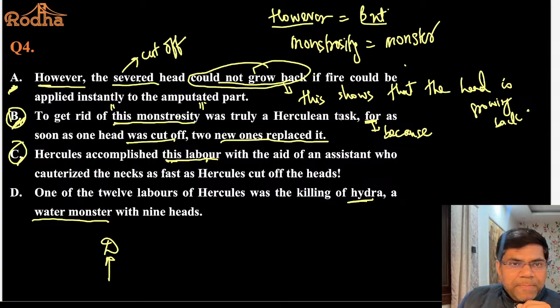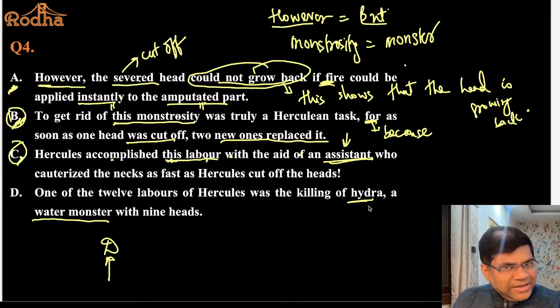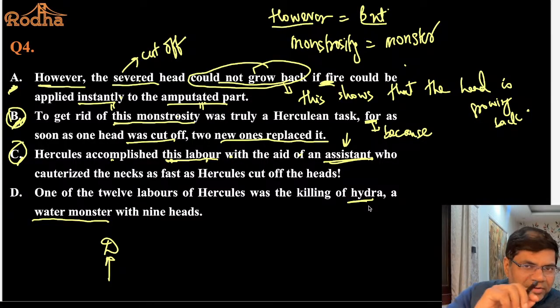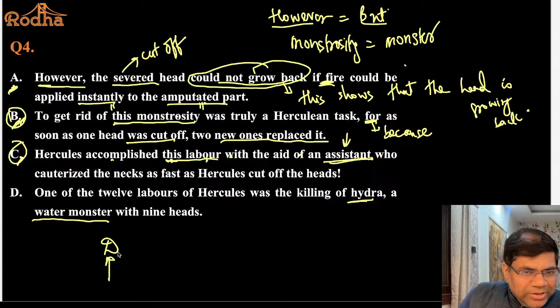Did you understand? However, the severed head could not grow back if fire could be applied instantly to the amputated part. और ये fire apply कौन करेगा? You need an assistant. Did you understand this now? Hercules accomplished this labor with the aid of an assistant. What is the assistant doing? The assistant is actually applying fire. Because Hercules is busy cutting the head of the monster. And if you cut the head, you need someone to apply fire. And if fire is applied, the head would not grow. Did you understand? So D is the opening sentence.